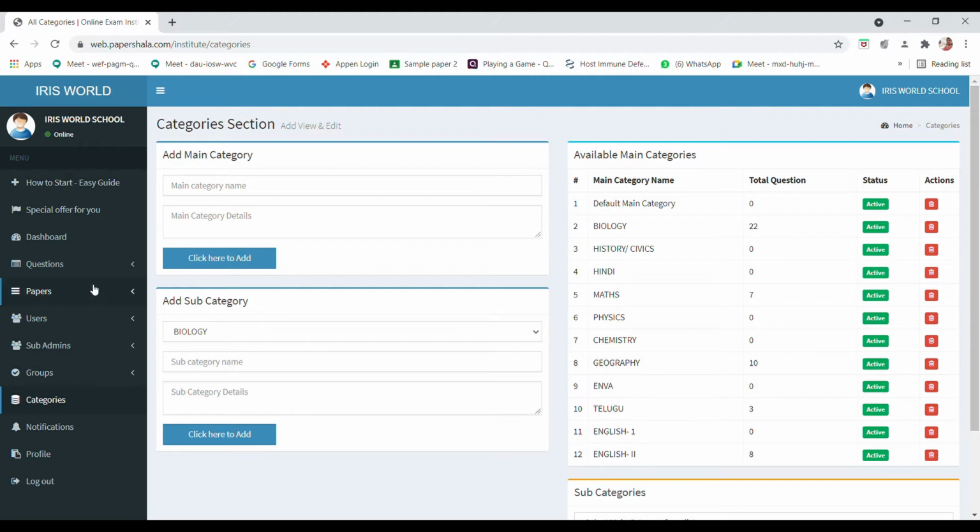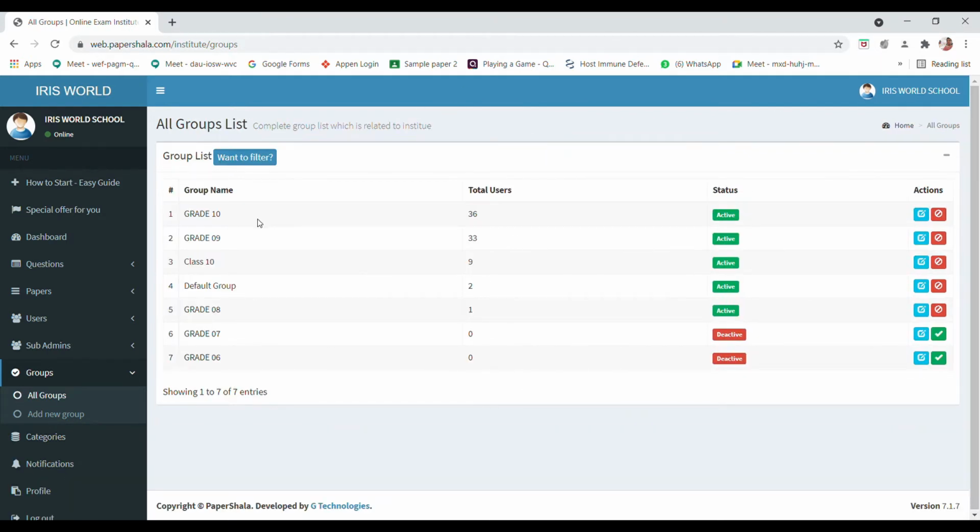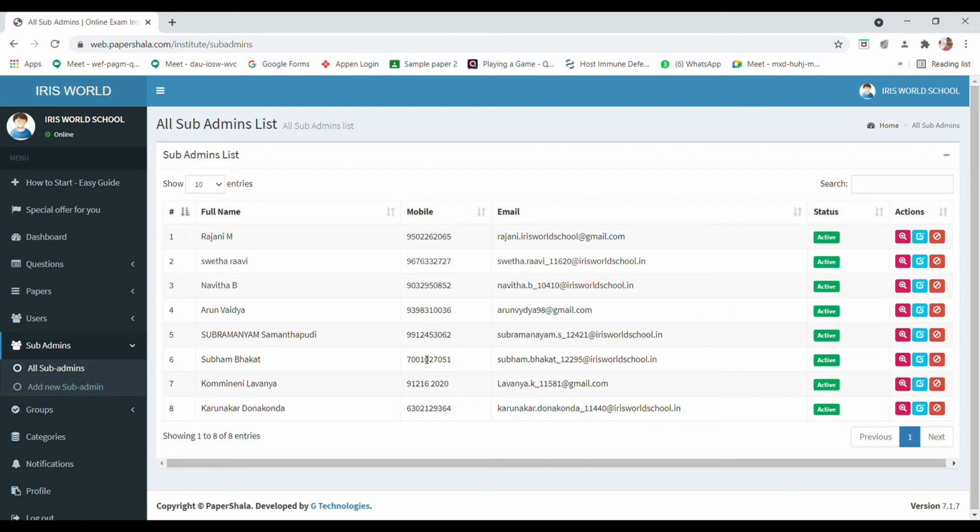Then here I'm going to show you the groups. If you see all the groups, the classes we have are grade 8, 9 and 10 as the active classes, and one default group will be there for sure. We are going with 8, 9, 10 for the senior categories, and 6, 7 for the junior categories. Then coming to the sub admins, where we have all the sub admins. All the teachers are the sub admins here. So the admin can register the sub admins, all the subject teachers, along with their phone numbers and email IDs.